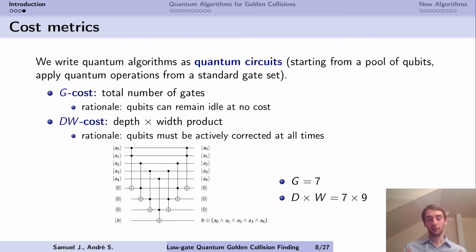The difference is basically the cost of the identity gate. If you consider the gate cost only, it's as if keeping a qubit idle costs nothing. So the identity gate costs 0. In the depth-width cost, it's as if having a qubit at some point, even if you don't use it, is costly. So the identity gate costs 1. In this example, I have a circuit. Let's forget what it does. It has 7 gates, but the gates are applied sequentially. So the depth-width cost is 7 times the number of qubits that we're using, which is 9 here. So you can see that the algorithms that we're going to have in both metrics are going to be different, and they're going to be optimized differently.